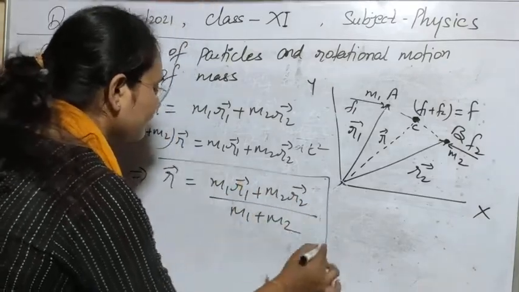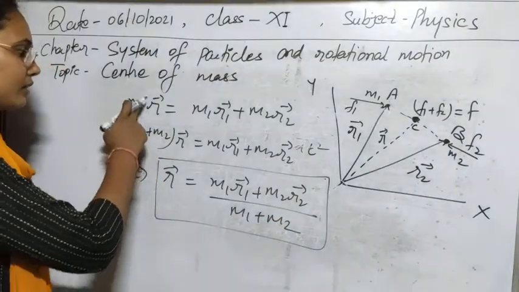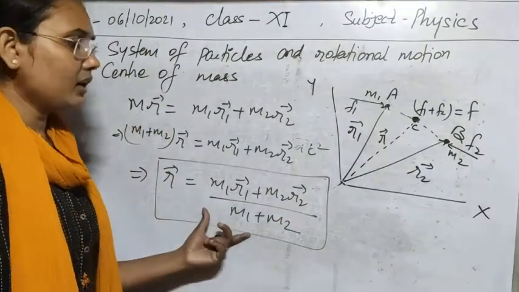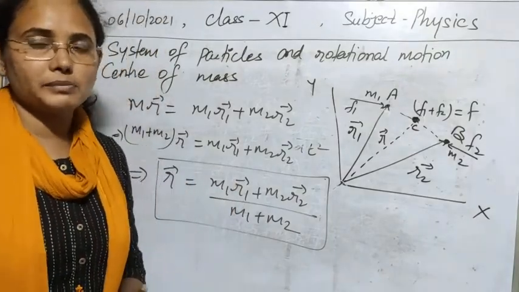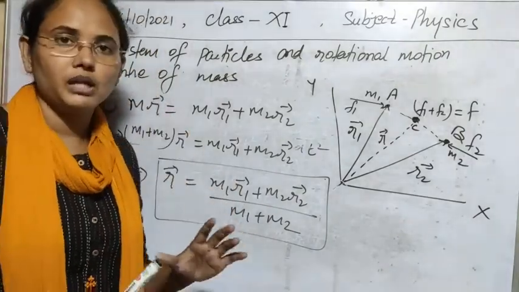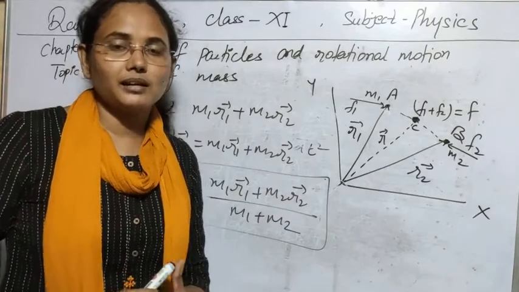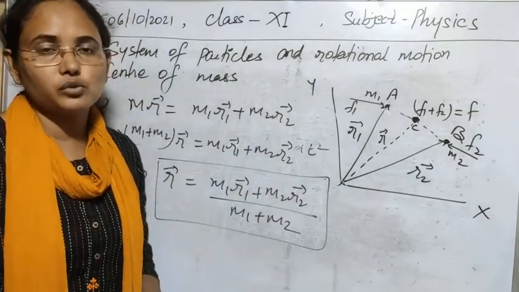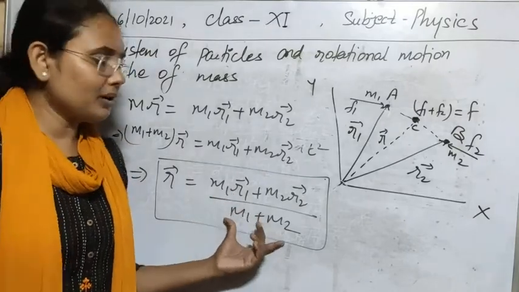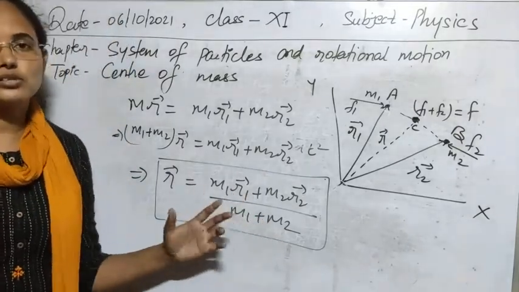So by defining the center of mass, that is equal to this one, we can find out the exact position where the center of mass will be, because this is our biggest problem or biggest confusion to understand: where will be the center of mass? How can we find out where it should be? So for that case you can adopt this formula. This is for the two-particle system.